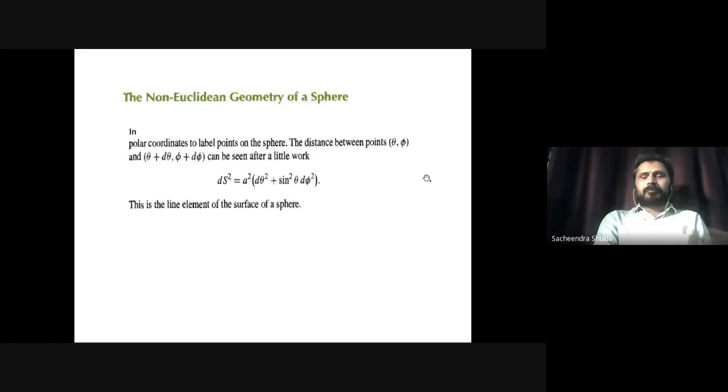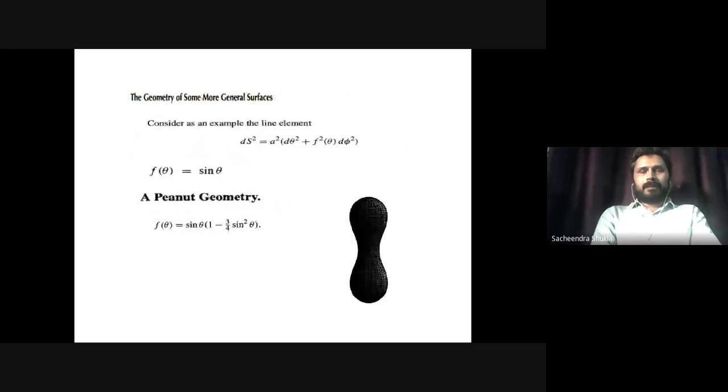So the geometry is specified by the line element, that's clear now, and that line element needs to be developed and focused on more. So consider, as an example, the line element ds squared equals a squared d theta squared plus f squared theta d phi squared. This is the line element for a 2-dimensional coordinate system which we are taking in theta and phi terms. So ds squared is a squared d theta squared plus f squared theta d phi squared.